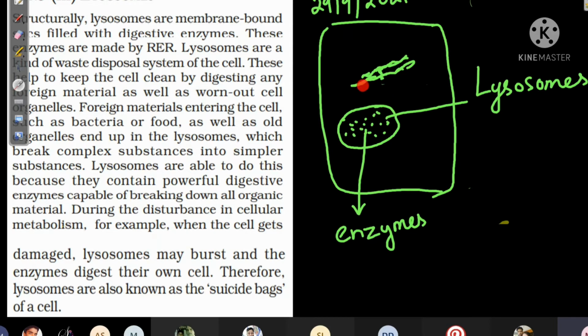They will digest the damaged membranes. Whatever damaged cell organelle is there, it will clean it up. So lysosomes are actually the cleaners of the cell.